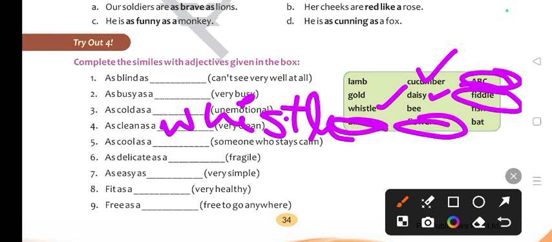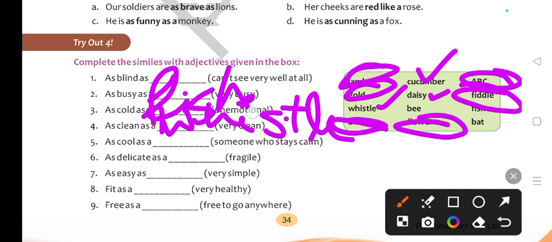As gentle as a lamb, and as good as gold. Understood? So which one is left? That is fish. As cold as a fish. Fish is unemotional. Okay.